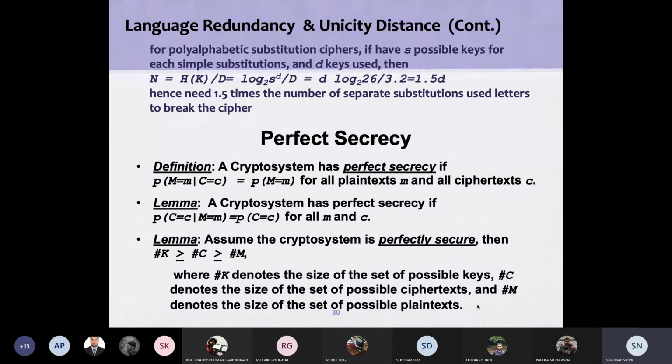So what is the Vigenere cipher? If you go to the Vigenere cipher, the polyalphabetic cipher, if there are S possible keys for each simple substitution and D keys are used, then